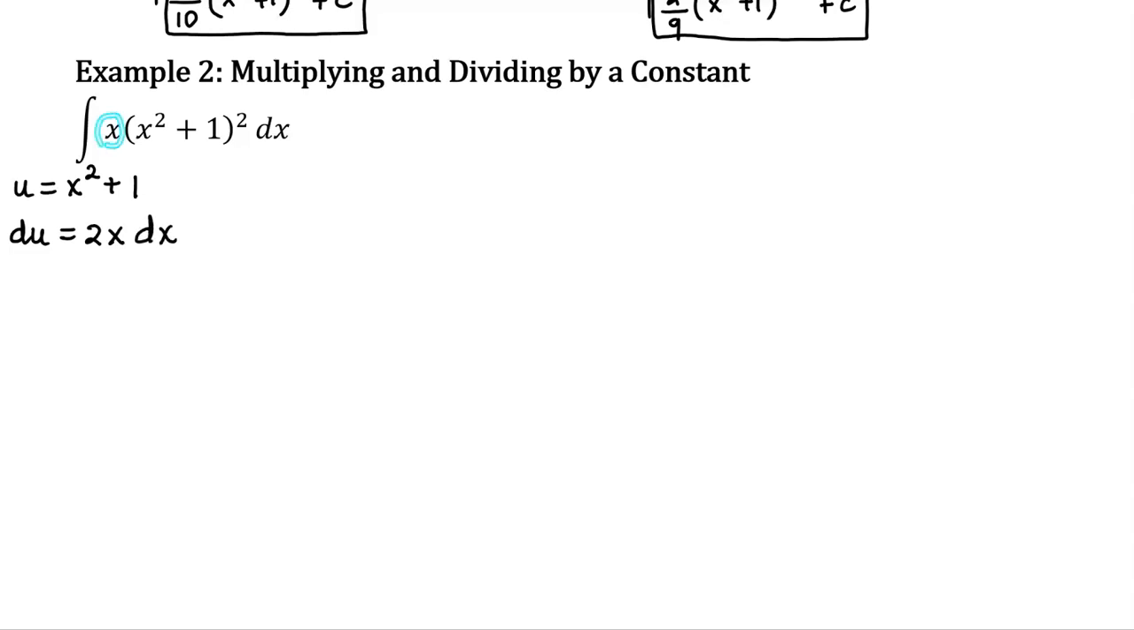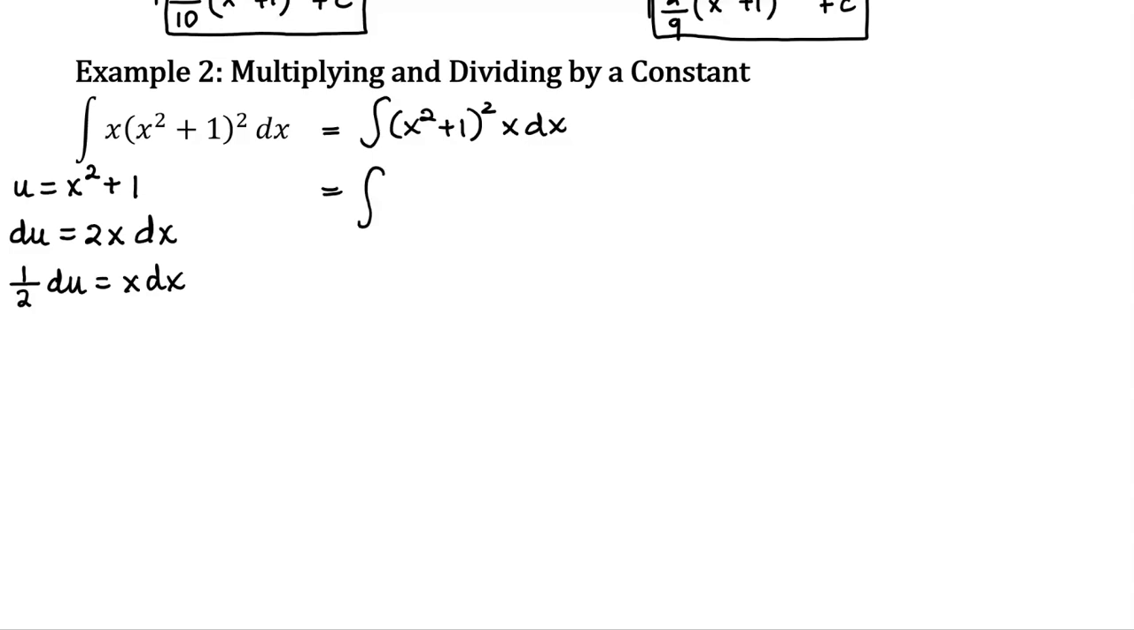Now I do have an x with a dx on the end, but I don't have this 2. So I manipulate this equation by dividing both sides of it by 2, so that I know exactly what to substitute in for x dx. So now I'm going to briefly rearrange this integral before we start substituting in.